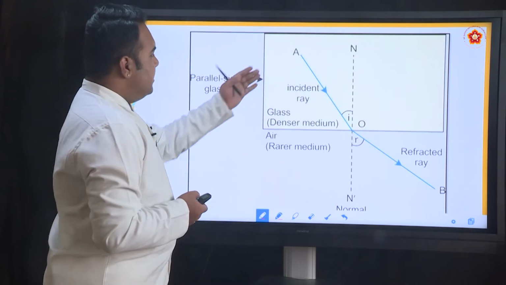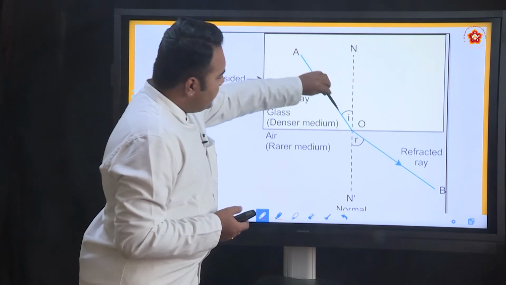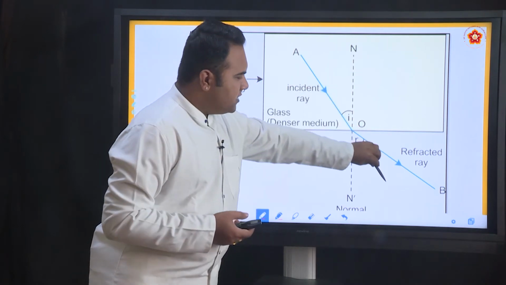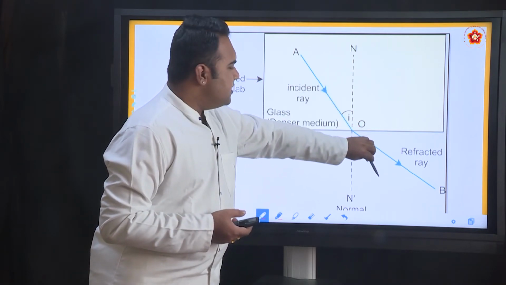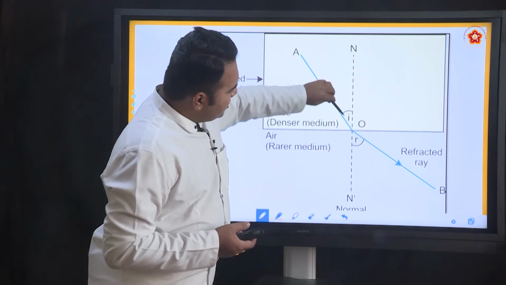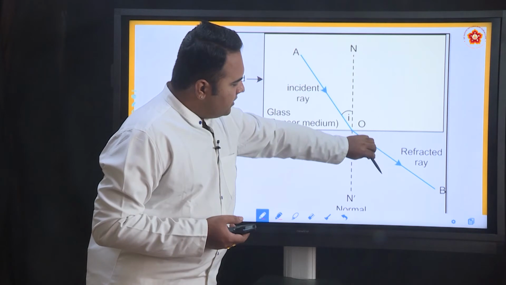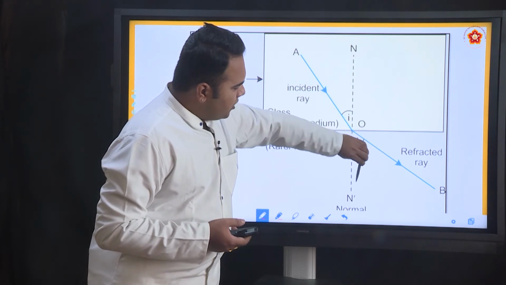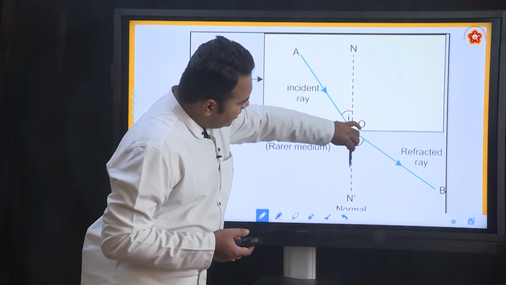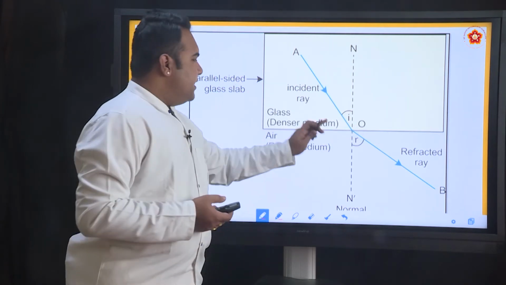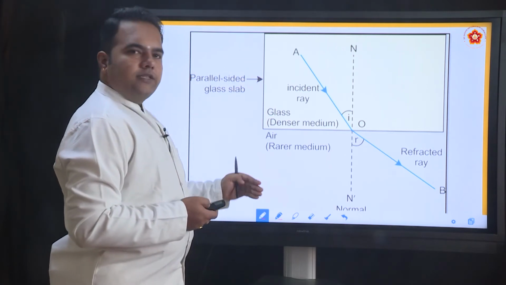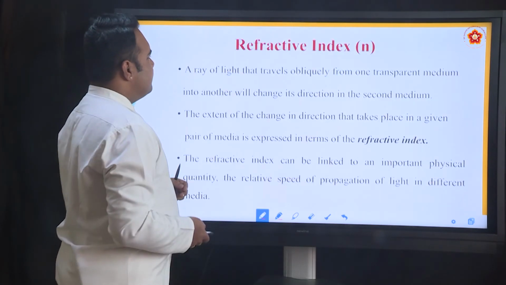Here if you see, denser to rarer, the light ray is coming like this. Now, if there was no second medium, it should have gone off this way, but because it is denser to rarer, it bends away from the normal. So, the actual path is supposed to be here. This is the normal line for us now. So, either it should bend towards the normal or away from the normal, and that will be decided by whether the light ray travels from rarer to denser or vice versa.